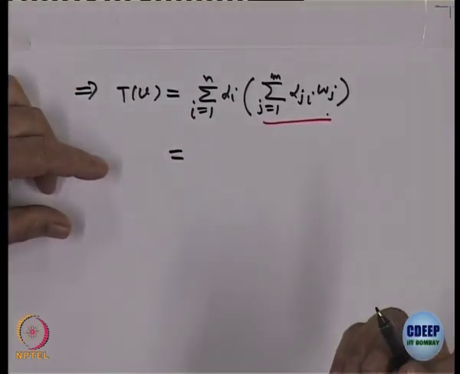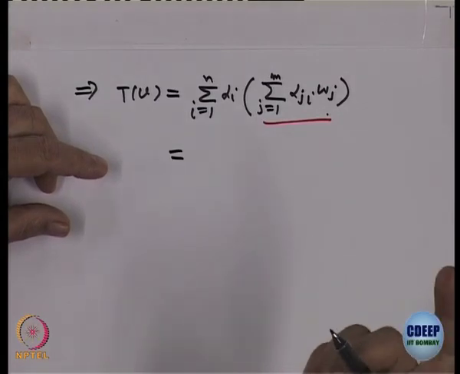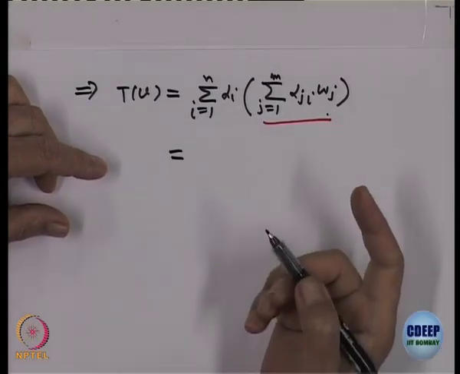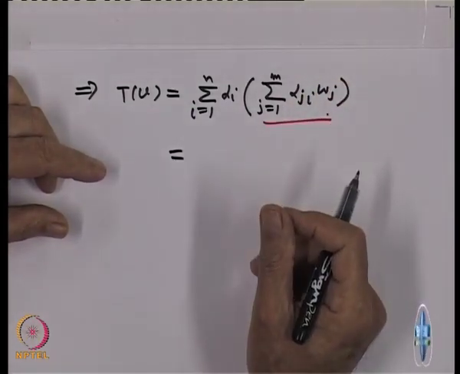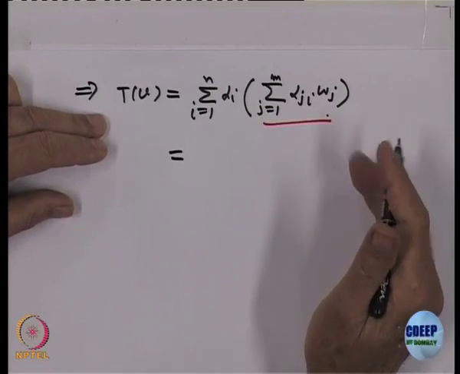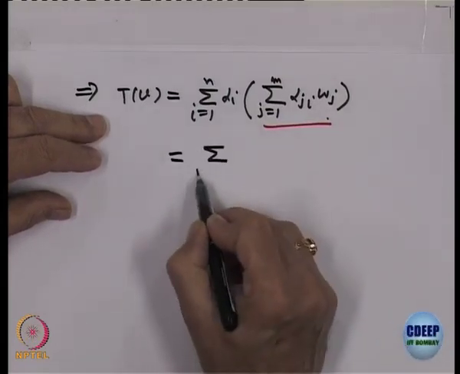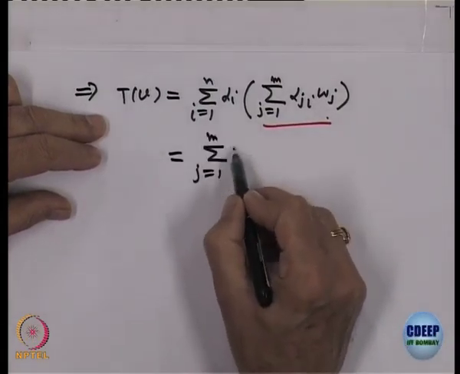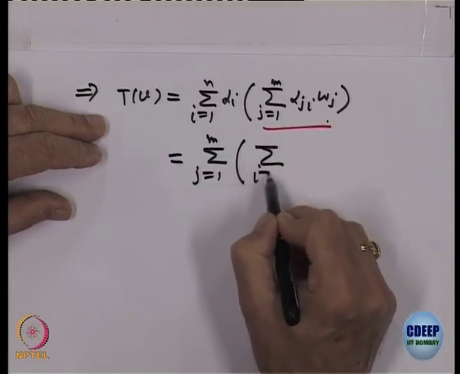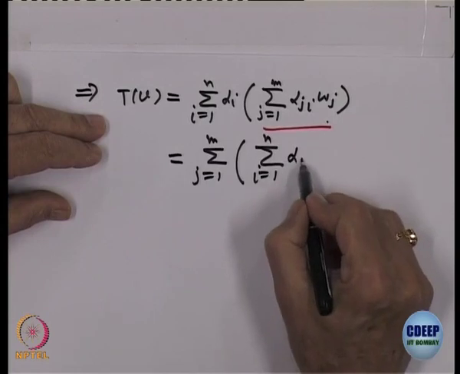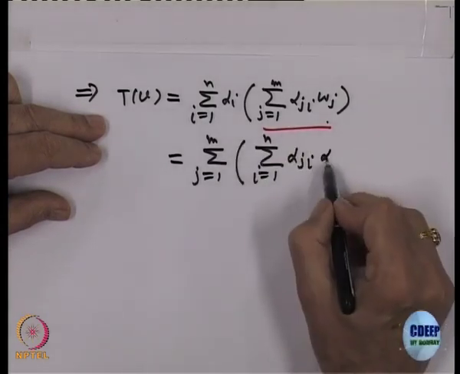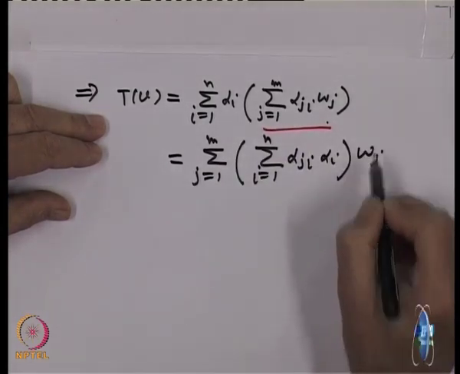That is in the range, right. I should express it as a linear combination of W j's, but they are inside. So, I interchange the order of summation, there are a finite number of sums only, right. So, I interchange. So, what do I get? j equal to 1 to m, i equal to 1 to n, alpha j i of W j.